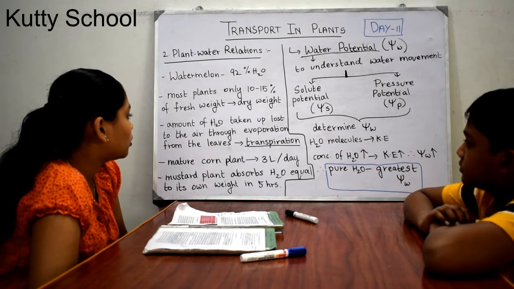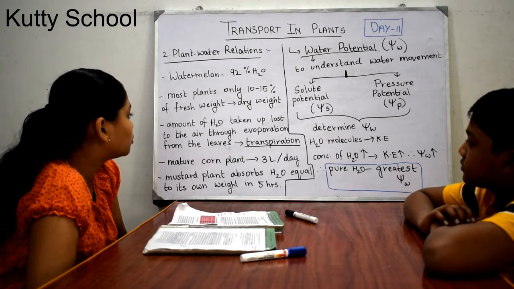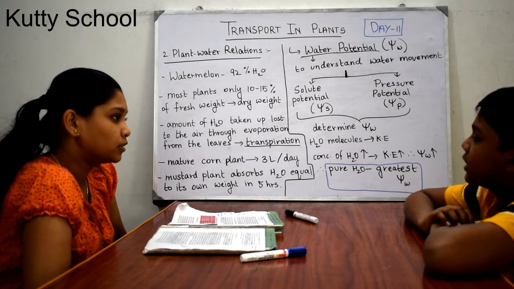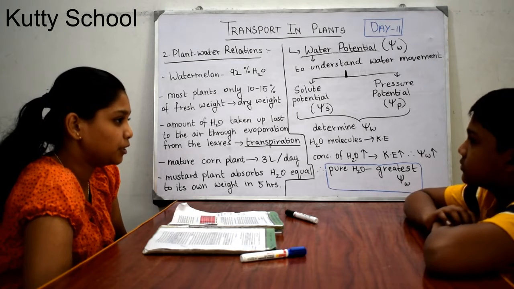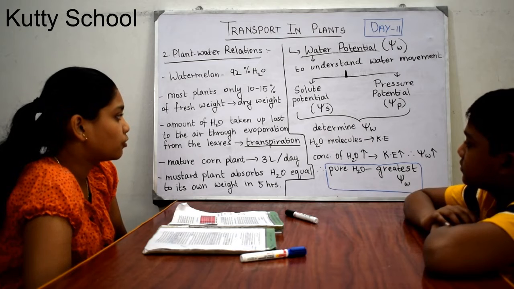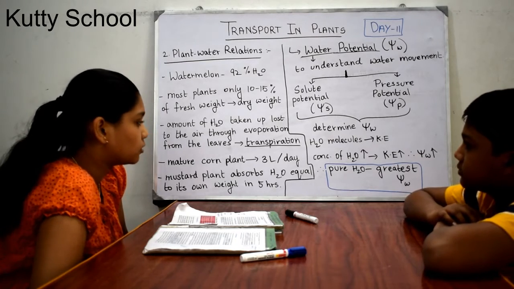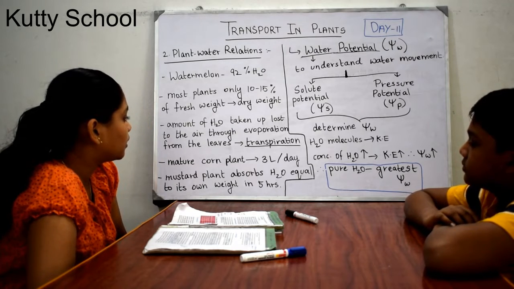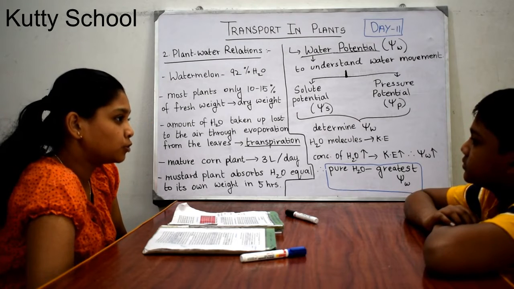So the amount of water taken up or lost to the air, lost due to evaporation by the leaves, that process is known as transpiration. So water is flowing from the soil to the roots, and it is going out again to the air through leaves.